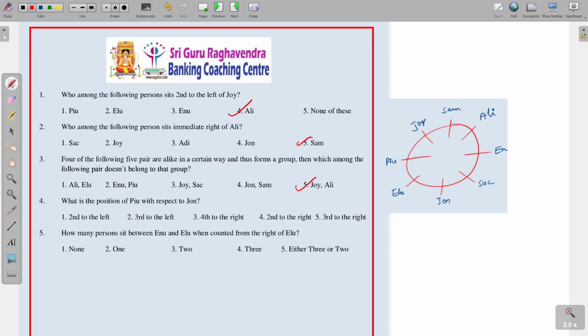What is the position of PU with respect to John? So PU here and John here. From John, PU is second to the left. How many persons sit between Inu and Ilu when counted from right of Ilu? So Ilu here and Inu here. So counted from right of Ilu. So 1, 2, only 2 persons are there.